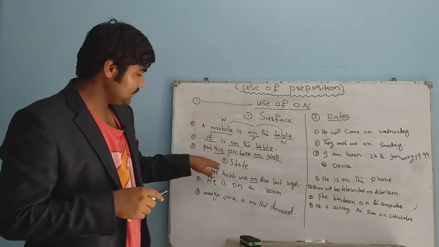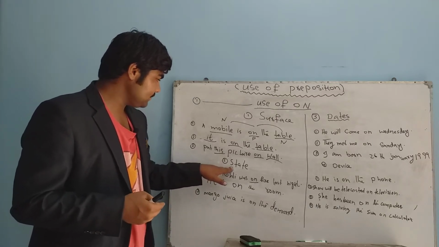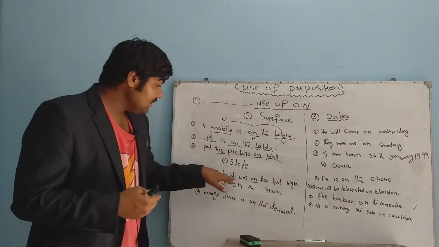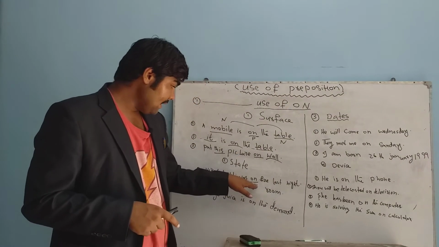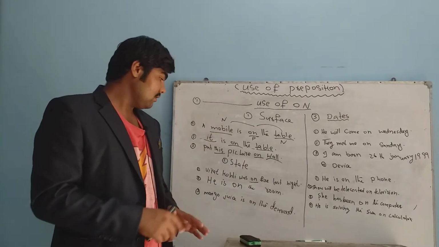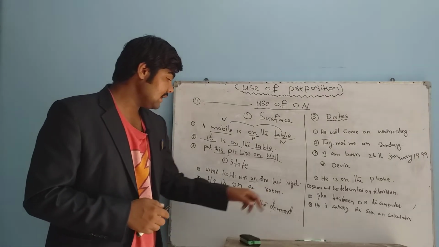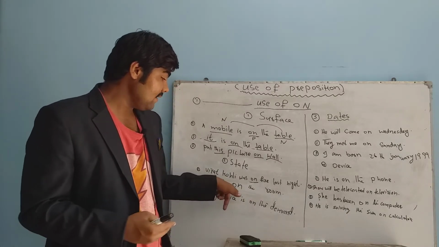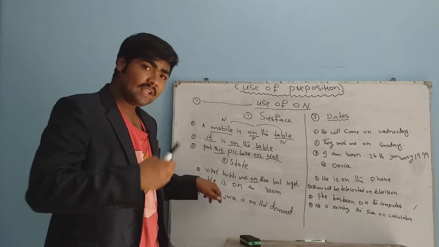After that I will teach you another use of "on". So the other use of "on" is state. Virat Kohli was on fire last night. In this sentence, "on" is the preposition which shows the state of Virat Kohli, that he was on fire. He is in the room, meaning "he" is a pronoun and room is a noun, and the preposition shows the relationship between them. We have to use "on" because of his state.